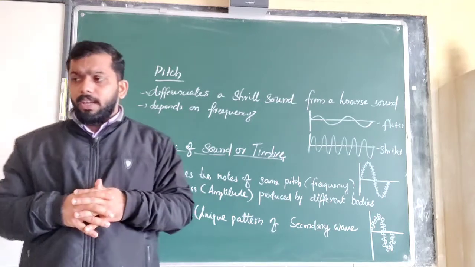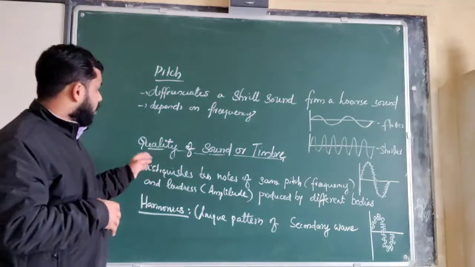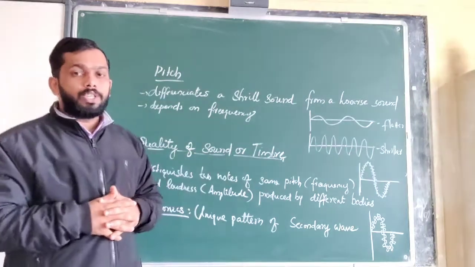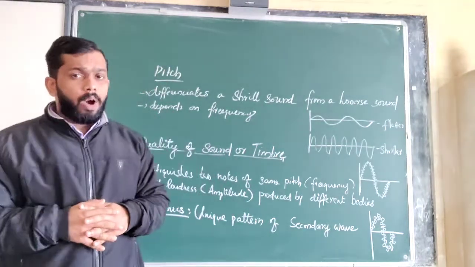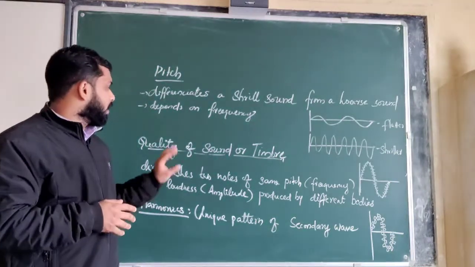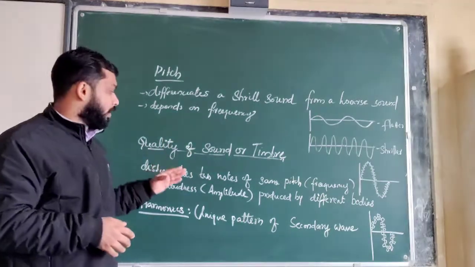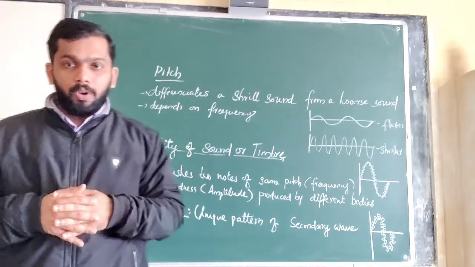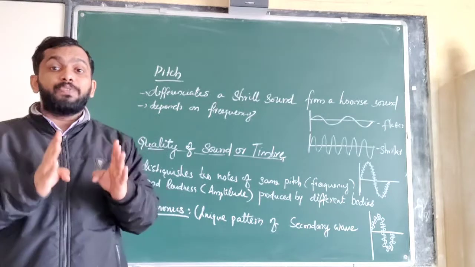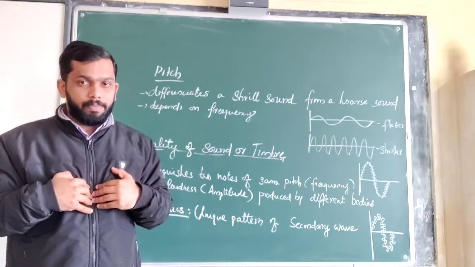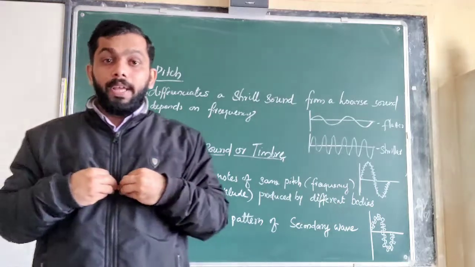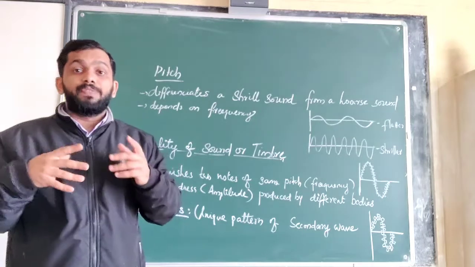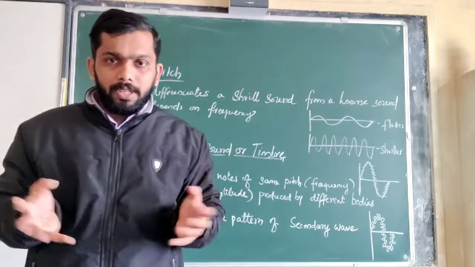Then next, we are going to enter into the next quality or characteristic of sound: quality of sound, or timbre. What is quality of sound or timbre? It is the characteristic of a sound that distinguishes between two notes of the same pitch or the same loudness of different bodies. The sounds are not produced from the same body, but from different bodies. They can be different musical instruments, different persons, different animals, etc.